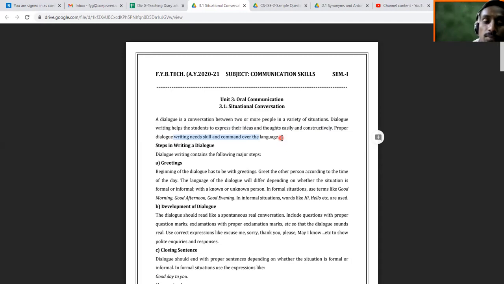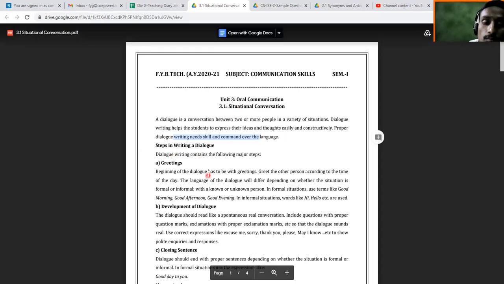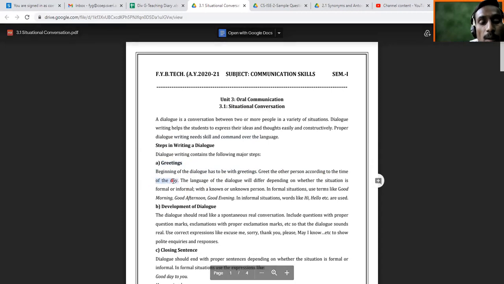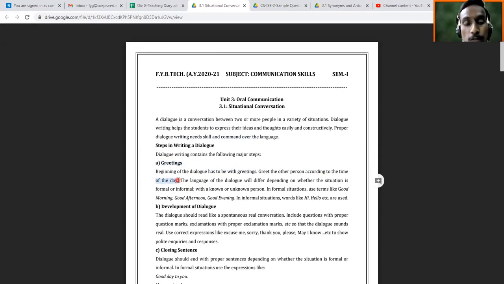Here some steps are mentioned. First of all, you have to think of the greetings, as already discussed. The beginning of the dialogue has to be with greetings. Nobody should directly start with the situation, but everybody will start their dialogue with greetings only. And how to greet the person according to the time of the day. If it is morning, up to 12 o'clock, you can use good morning. After 12 to maybe 3 or 4 p.m., you can use good afternoon. And maybe after 5 p.m., you can use good evening.